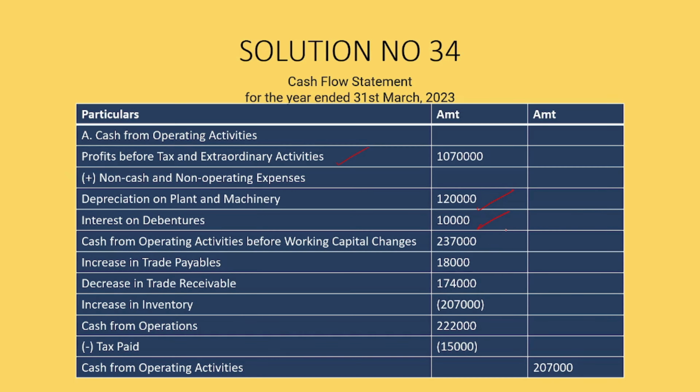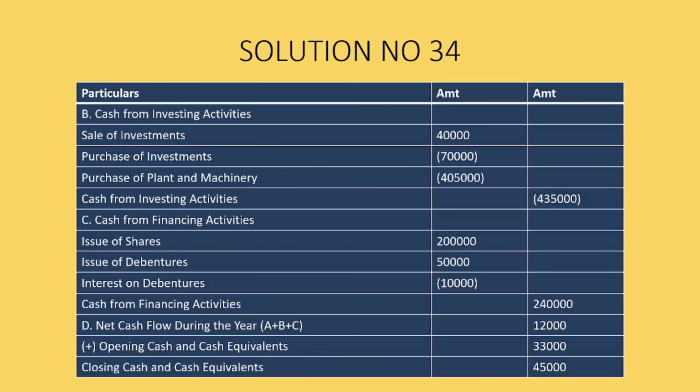Increase in trade payables is 18,000. Decrease in trade receivable is 1,74,000. Increase in inventory is 2,07,000. Cash from operations is 2,22,000. Less tax paid is 15,000, and therefore we have cash from operating activities 2,07,000.